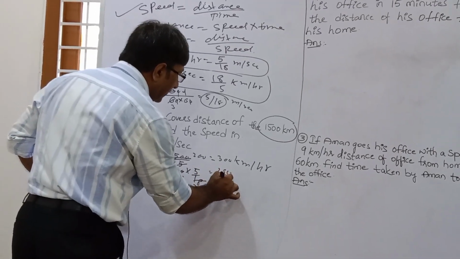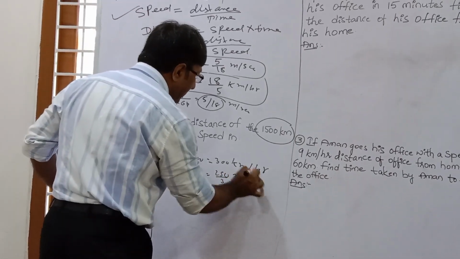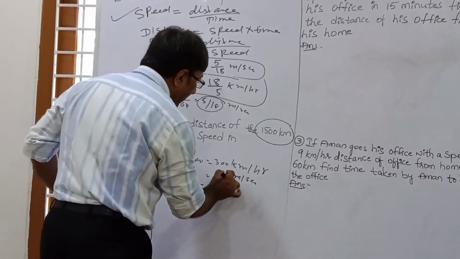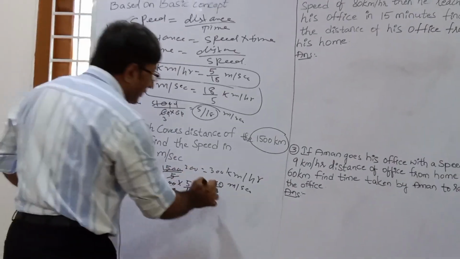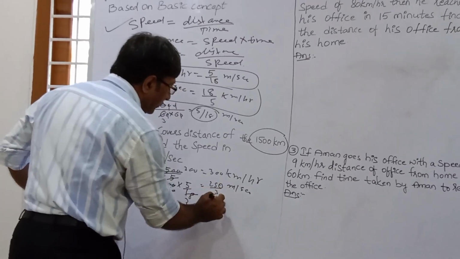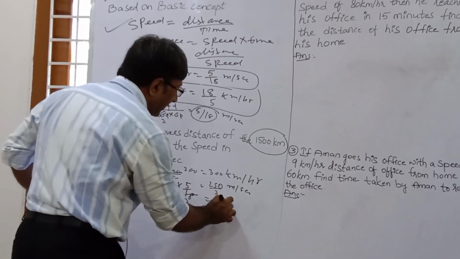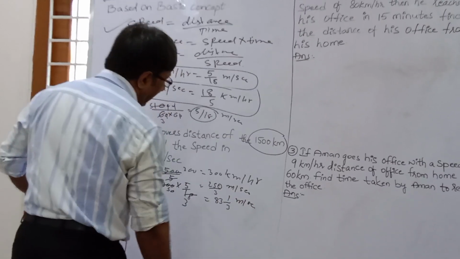250 by 3 meter per second is the correct answer. But if this is not in the options, you can change this number into mixed form. So 3 eights are 24. Now 1 10, so 3 threes are 9. So 83 and 1 by 3 meter per second is the correct answer.